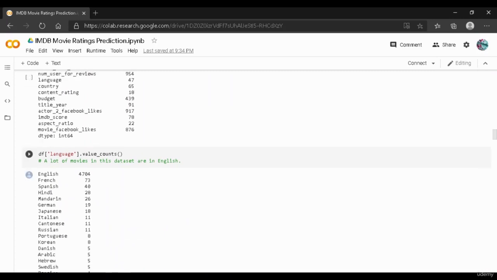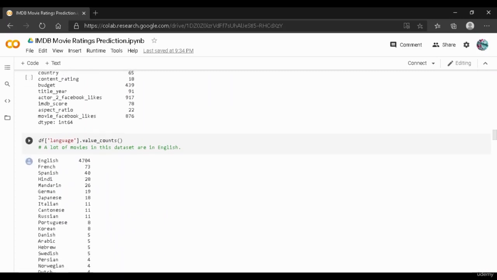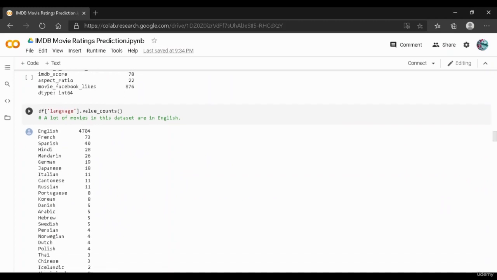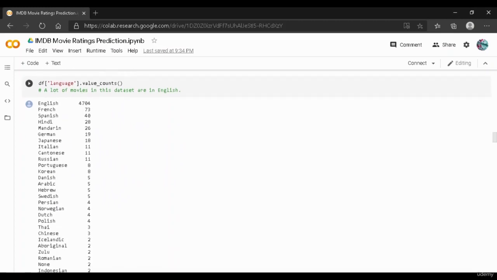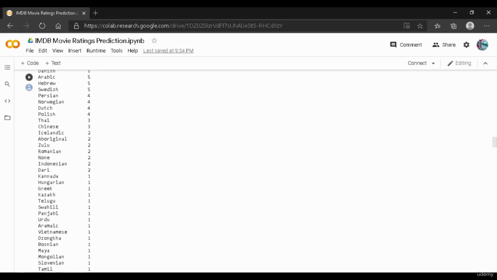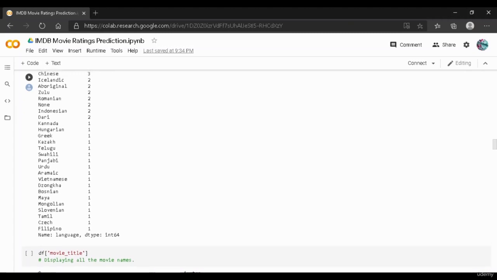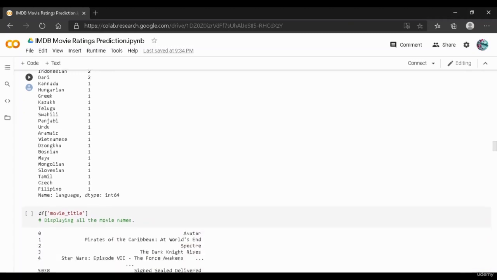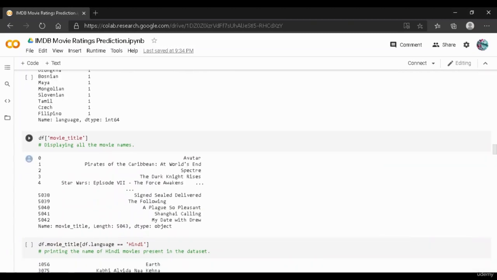And over here we have seen what kind of languages are present in the language column using value_counts again. Previously we used it on the color column, and now we have used it on the language. And as you can see here, there are 4,704 English language movies. So most of the movies are in the English language, followed by French. Then we have Spanish, and then followed by Hindi. And the least, we have a language which is Filipino. There's only one movie present in the data frame which belongs to the Filipino language.